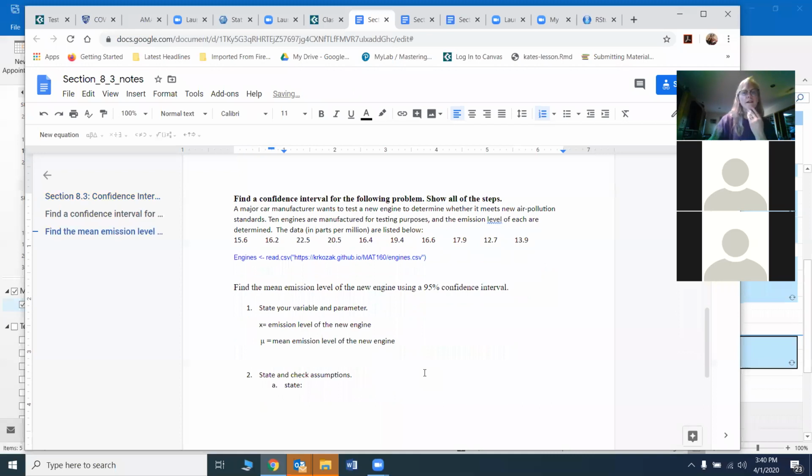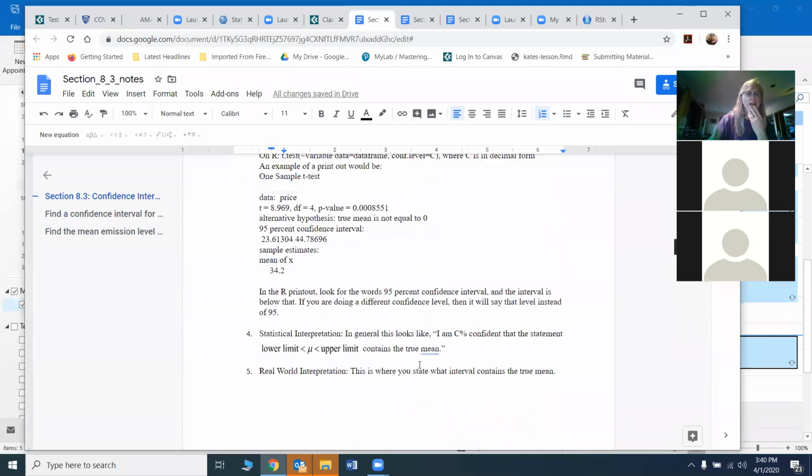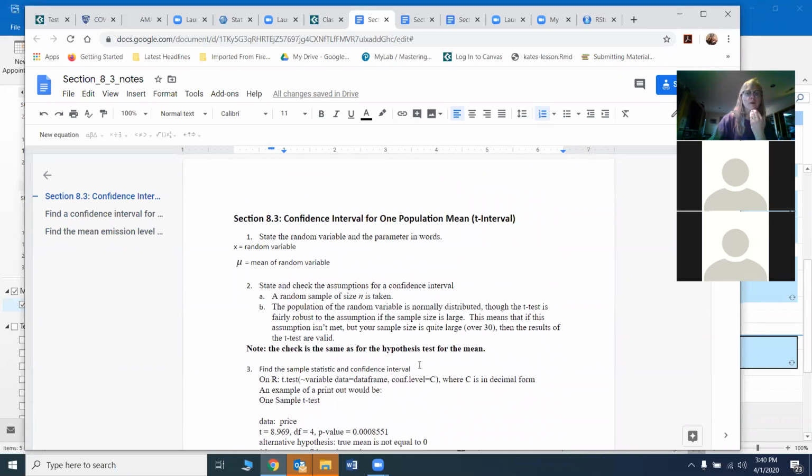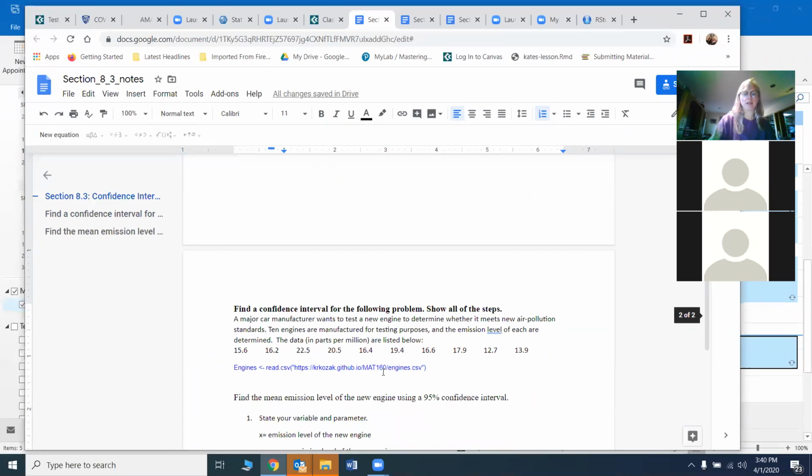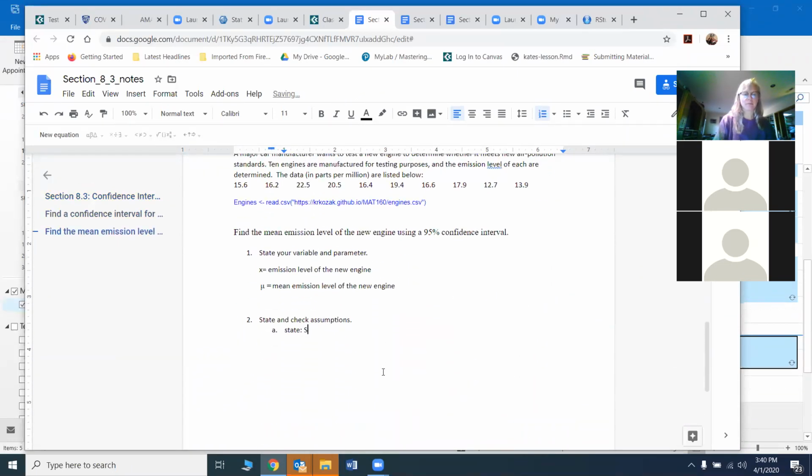What is the first assumption that we always make in every confidence interval we've been dealing with? That a random sample was taken. Okay, so a random sample of what?